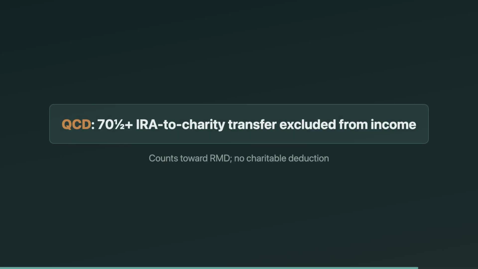Qualified charitable distributions are a strategy layer. If you're 70.5 or older, you can direct a transfer from a traditional IRA straight to a qualified charity and exclude it from income. It can also satisfy your RMD, but you don't get a charitable deduction for the same dollars. Key detail: it must be trustee to charity, and it must be out by the RMD deadline, usually December 31st.